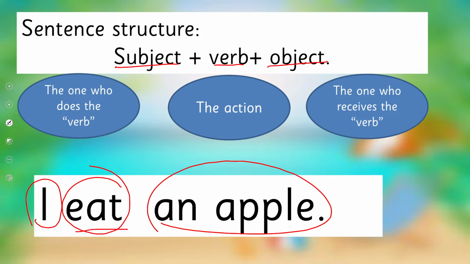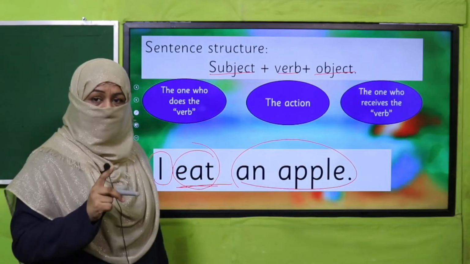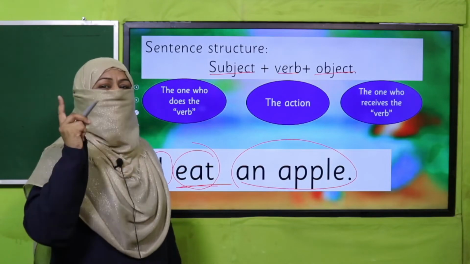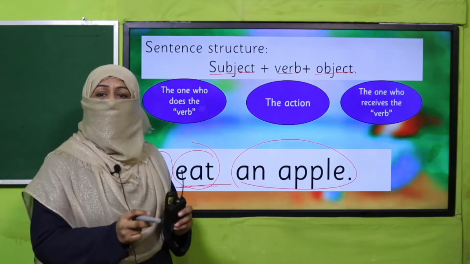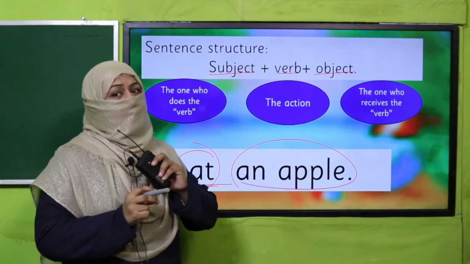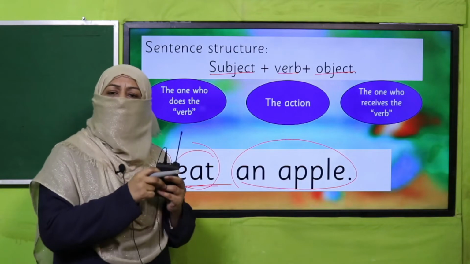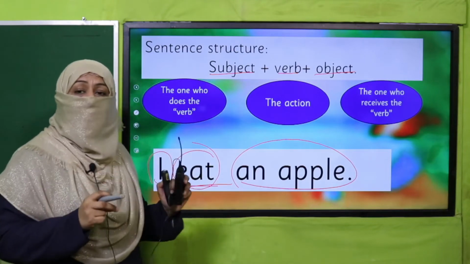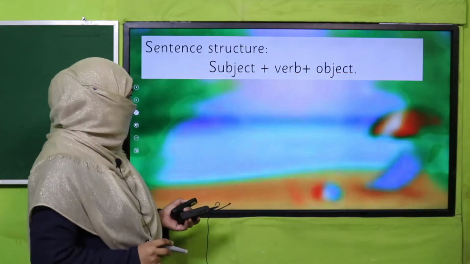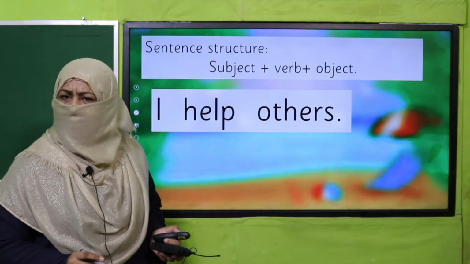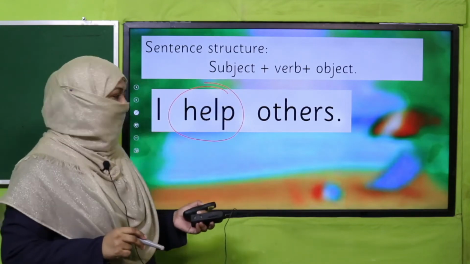Now look at this verb. This is base form of verb, and in which tense we use it? In simple present. For what? For a habitual action, or for a universal truth, or for a timeless action. So whenever there is a universal truth or a habitual action or a timeless action, we use base form verb. Remember? Okay. And I help others. This is my habit. So which tense is it? It is simple present tense.